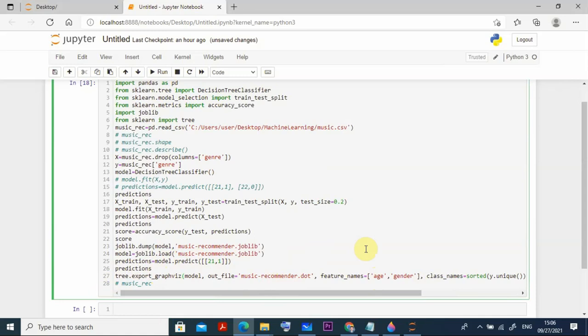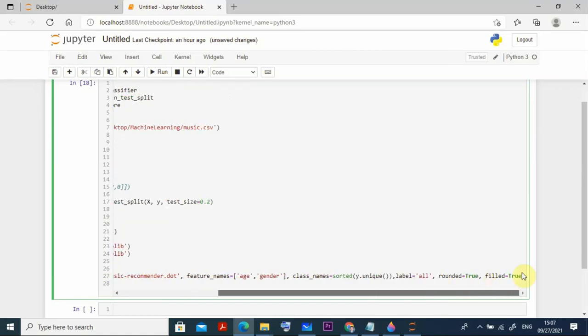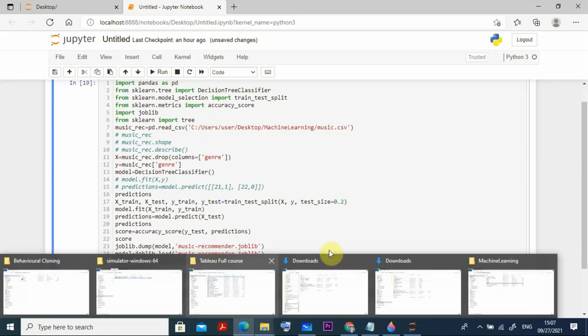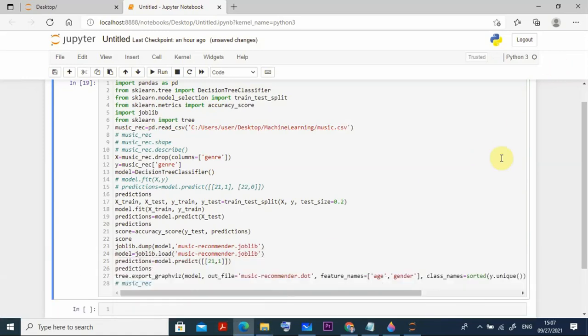So once you run this program, yeah, so okay, I go for Control Enter. Control Enter, okay, don't worry for this type of thing.